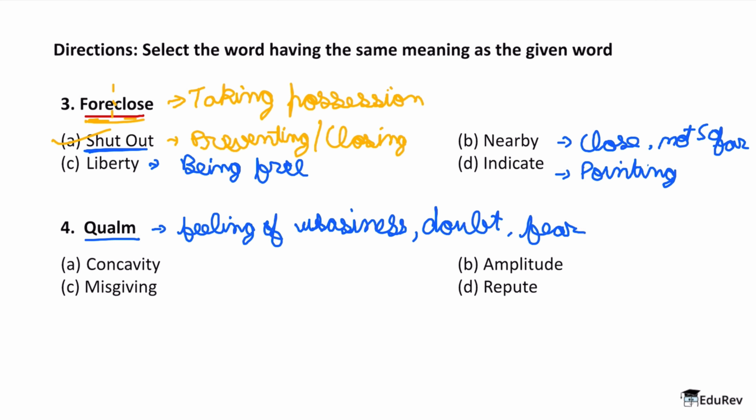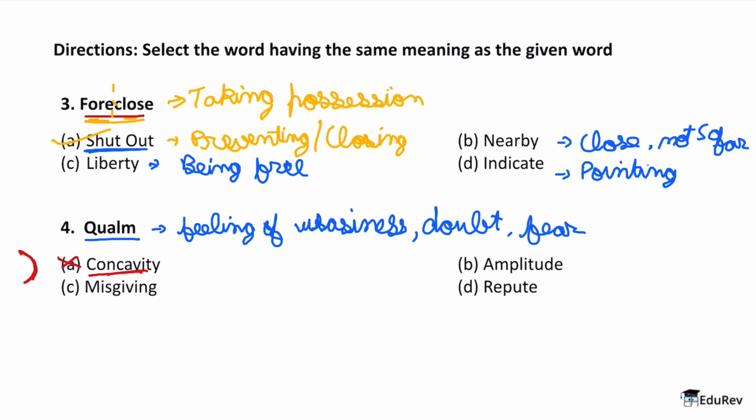Okay. Let's look at our options. So the first is concavity. Now concavity as a word is not really about the feeling of anything. It's about the shape of a structure of a surface. So when any surface is in the form of this, it has a concave shape, then we say that that particular structure has concavity inside of it. Therefore option A is not the answer. Especially concave and concavity type of words are generally used when we are talking about lenses. The glasses that we wear, so the lenses, in that part concavity is used very often.